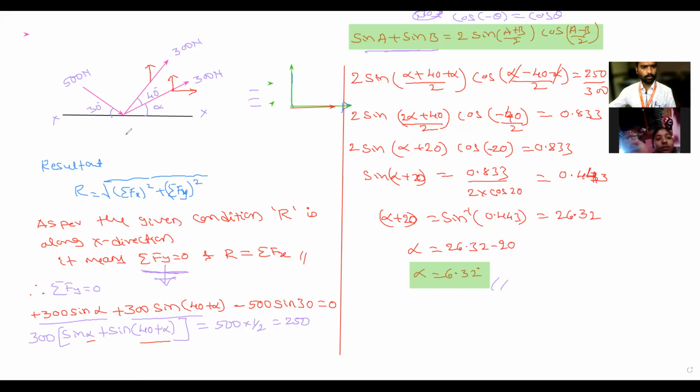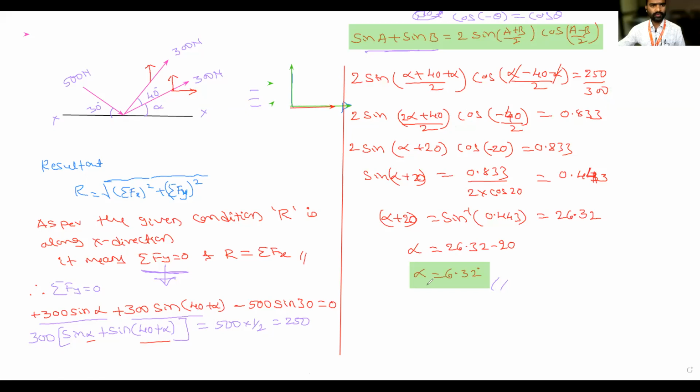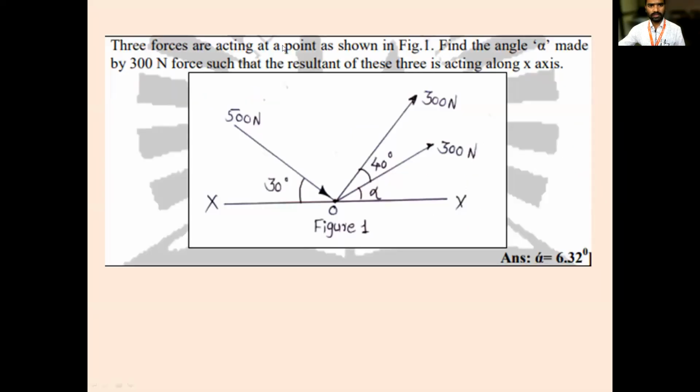Okay. So in this problem, what was given? See, 3 forces are acting at a point. Find the angle alpha made by the 300 Newton force. This is the 300 Newton force, right? This force is making an angle alpha such that the resultant force of these 3 is acting along the x-axis. Where is the resultant force going? That is along the x-axis, he is saying.